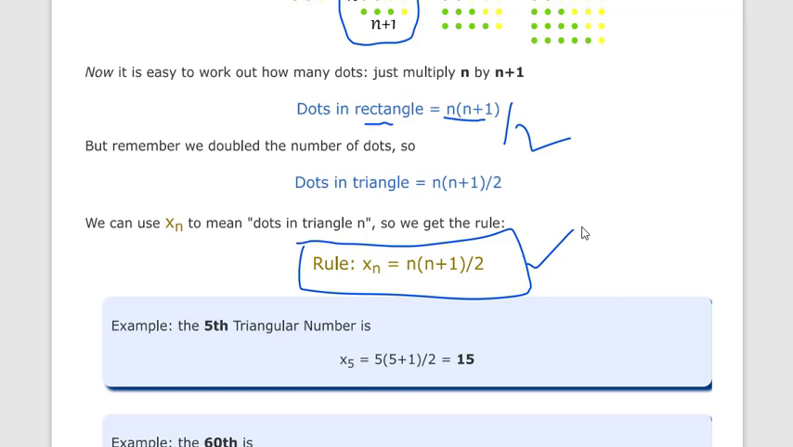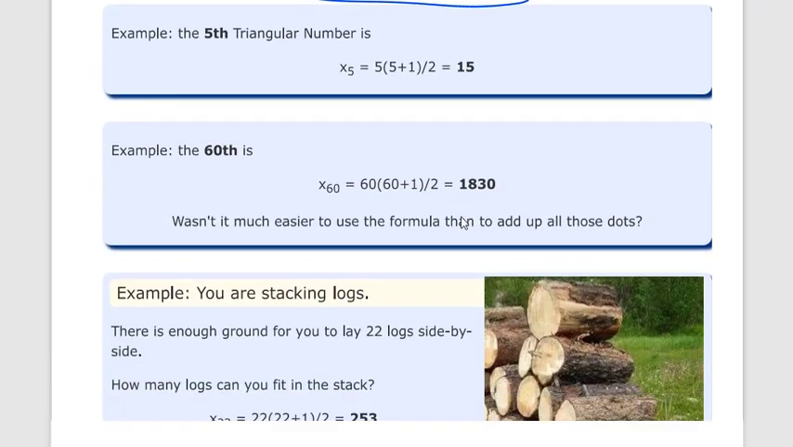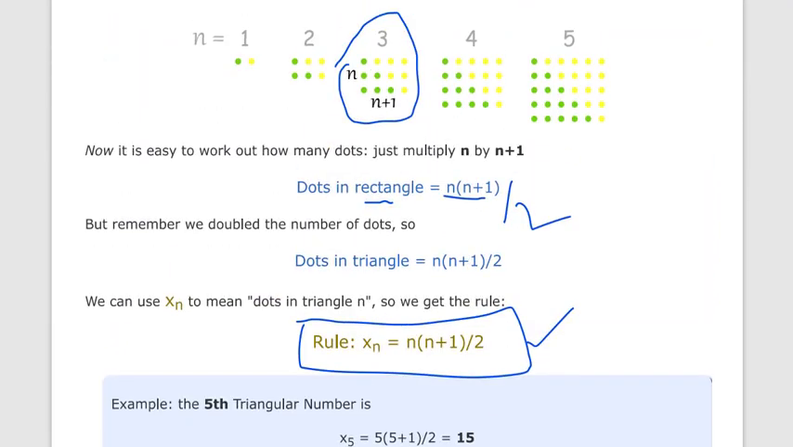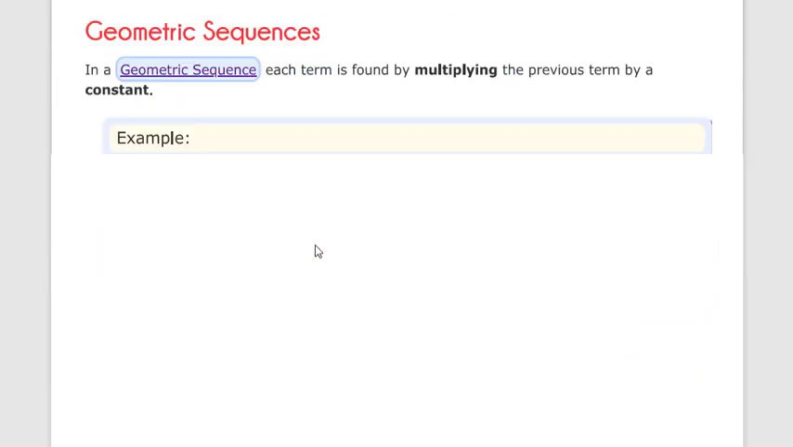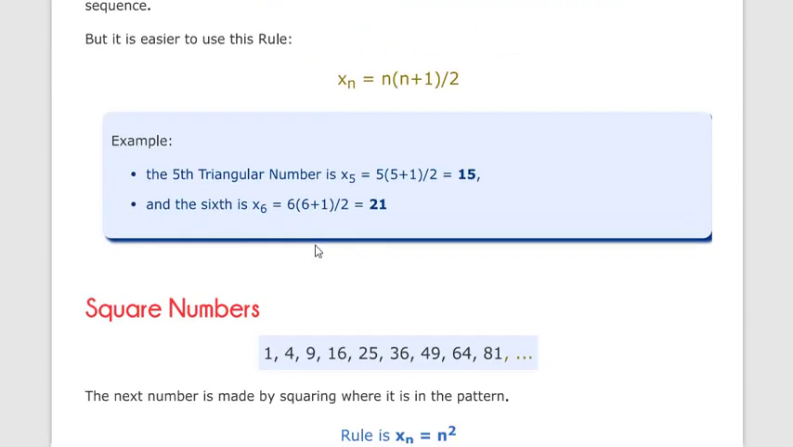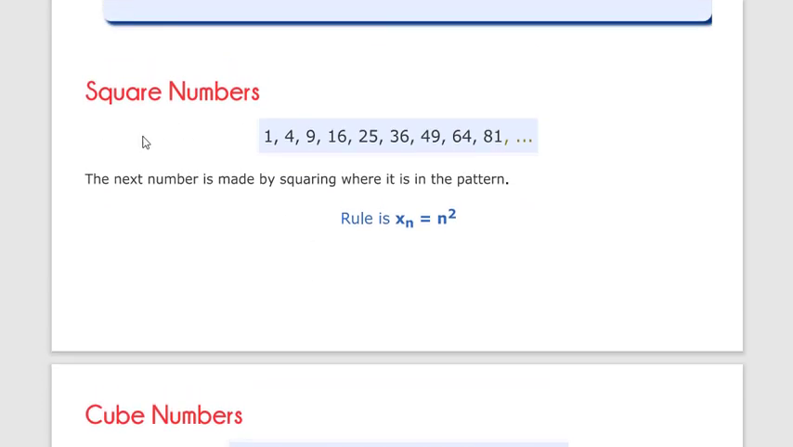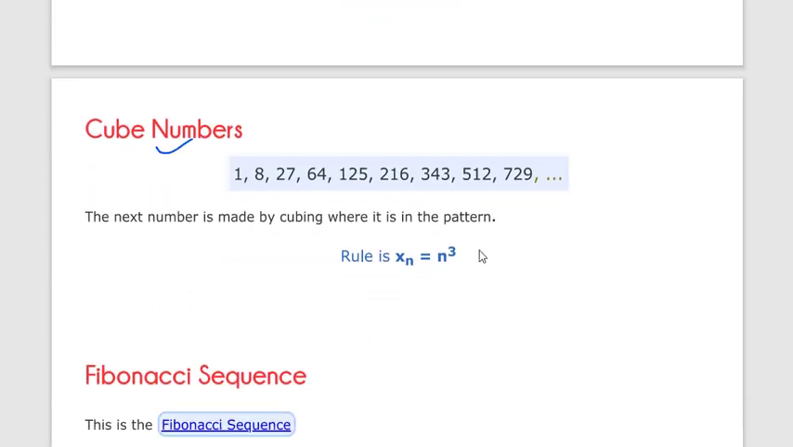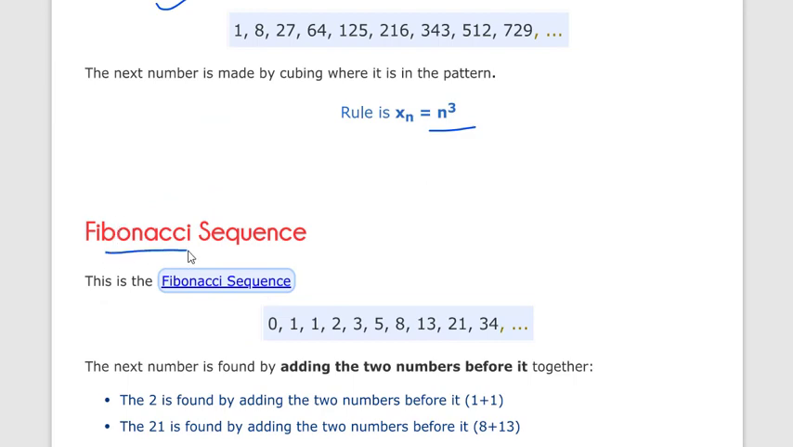You also have to remember this formula of the triangular series. Geometric triangular number. Also we have the square number sequence, the rule is n squared: 1, 4, 9. Also we have the cube number, the rule is n cubed. We also have the Fibonacci sequence.